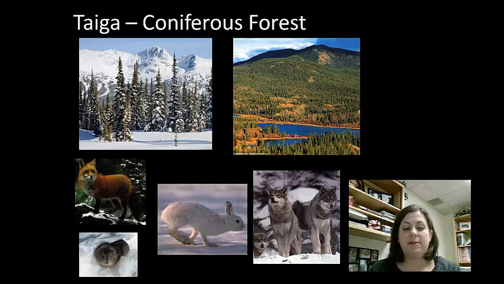This type of forest covers about 11% of the Earth's landmass. The coniferous forests are dominated by conifers like pine trees. Their needle-like leaves have the ability to withstand the heavy weight of snow. The forest floor is covered in mosses and lichens. The animals in this area include many birds, bears, deer, moose, beavers, muskrats, and also wolves.